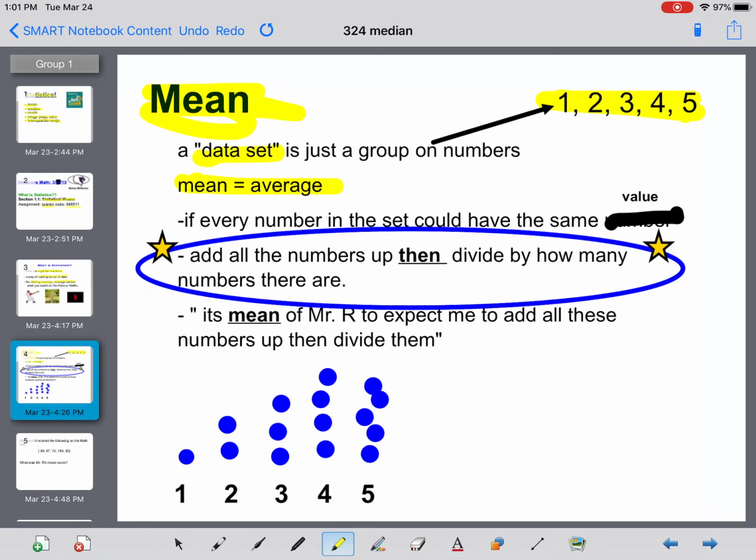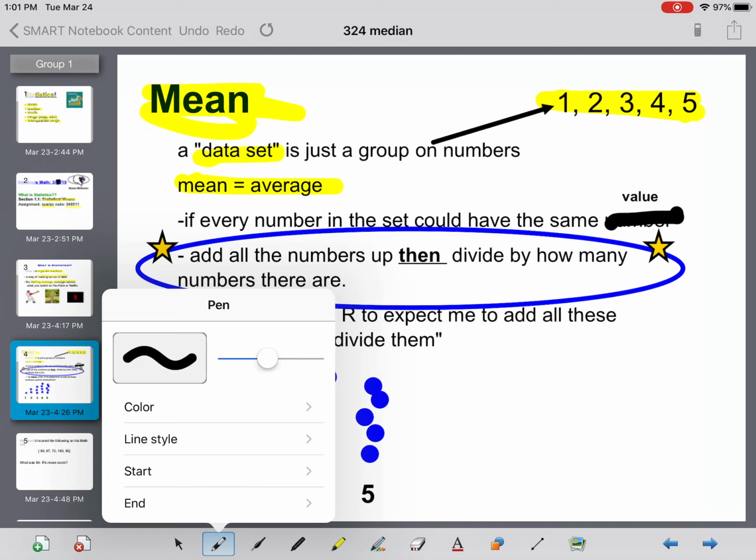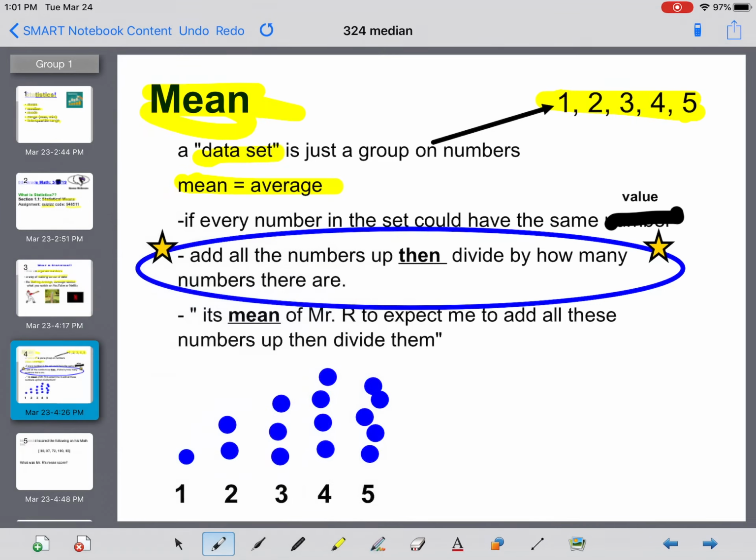So what we're looking at here is if every number in the set could have the same value. Look at 1. 1 isn't really a good representation of this set because it's the smallest number. Same with 5, but it's the biggest.